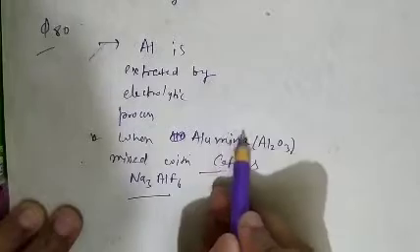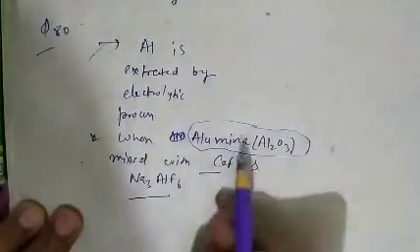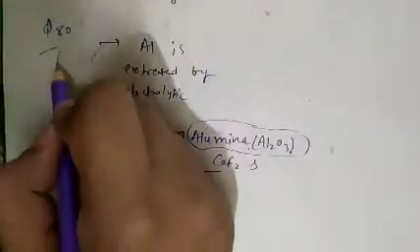On electrolysis of alumina, we get aluminium. So question number 80, option A is correct.